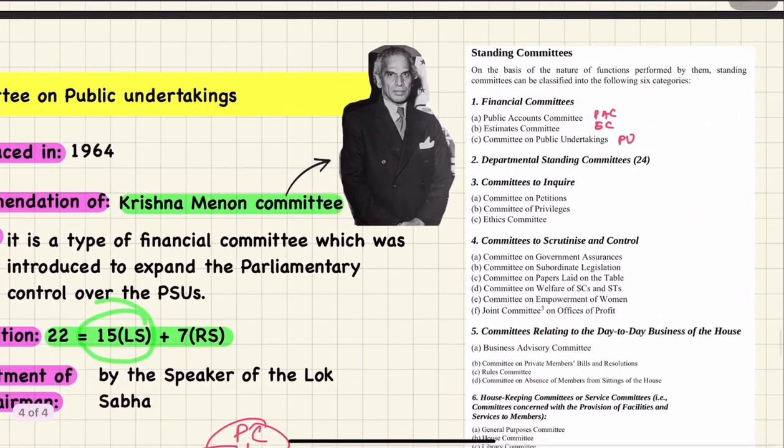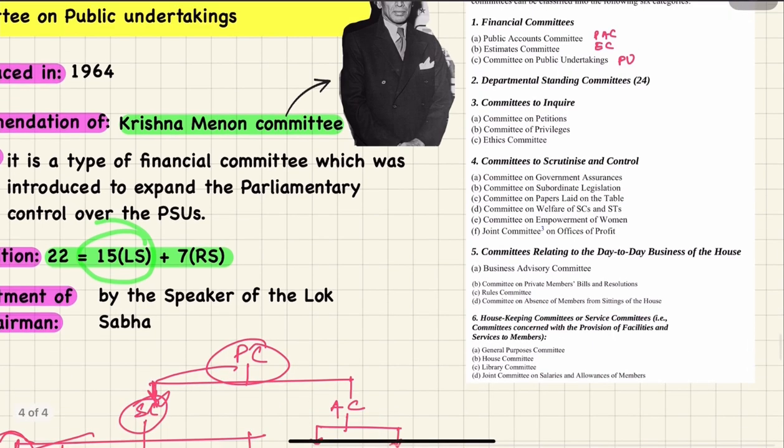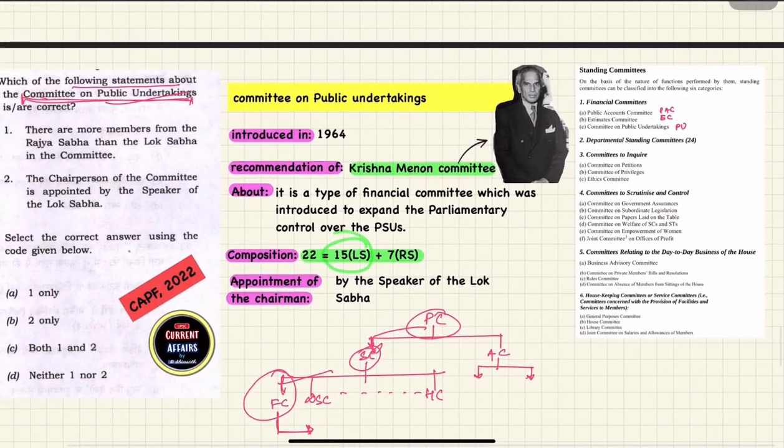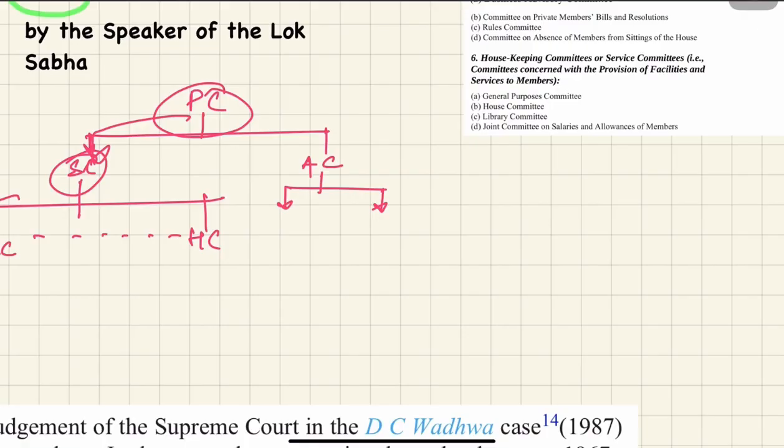One more thing you have to remember: as I said, 15 from Lok Sabha and 7 from Rajya Sabha, how are these members appointed to this committee? There are 2 ways in which appointment to the committee happens. One is through nomination and the other is through election. The election method is proportional representation by means of the single transferable vote, PRSTV. So they can be nominated or they can be elected.